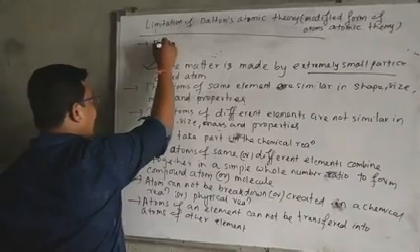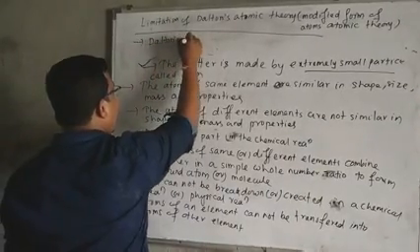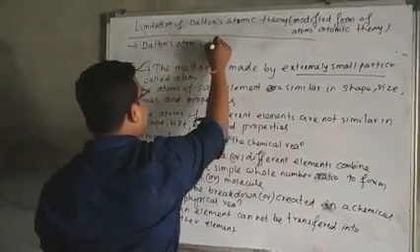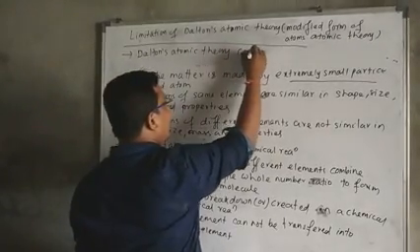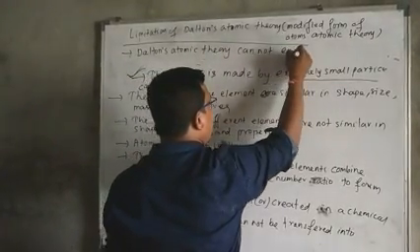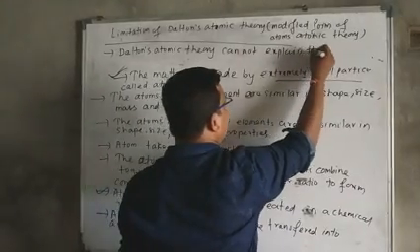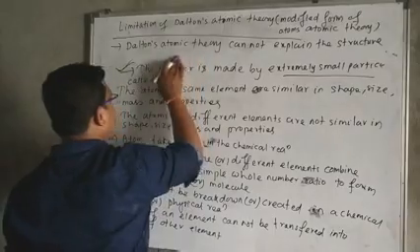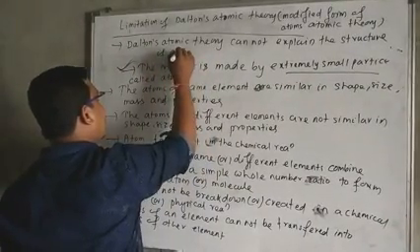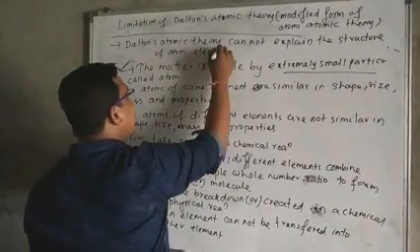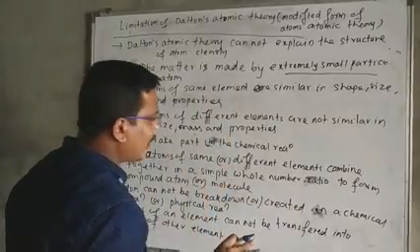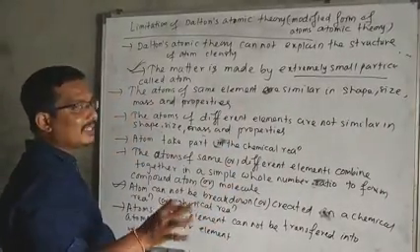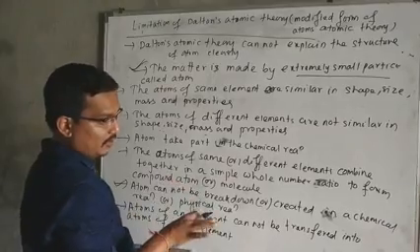We can think that Dalton's atomic theory cannot explain the structure of the atom clearly. It tried to clarify some points, but it does not do so clearly with the help of this theory.